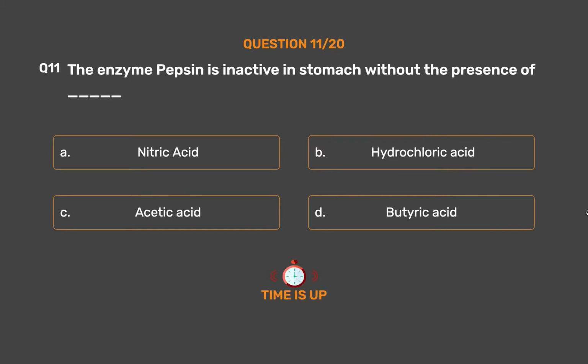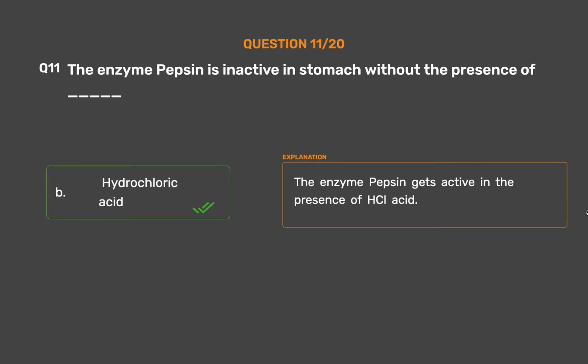The correct answer is option B. Hydrochloric acid. The enzyme pepsin gets active in the presence of HCl acid.